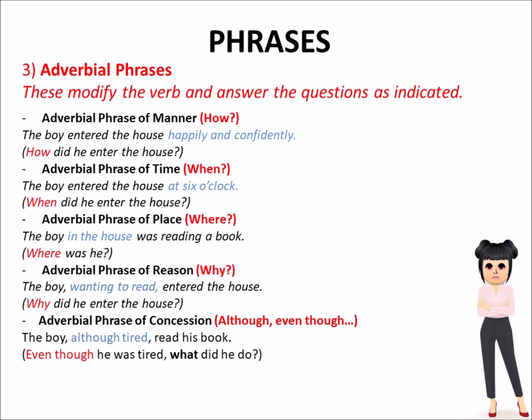Adverbial phrase of time, when. The boy entered the house at 6 o'clock. When did he enter the house? Adverbial phrase of place, where. The boy in the house was reading a book. Where was he?